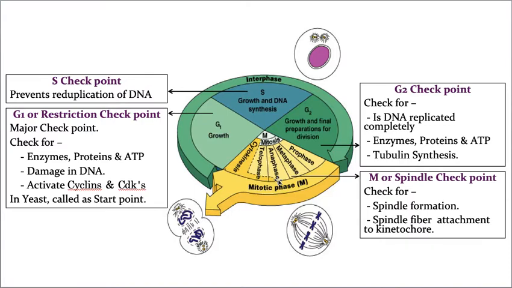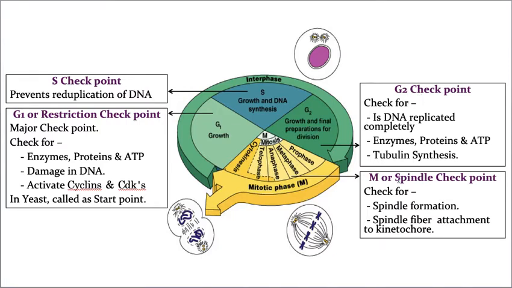When actual division is taking place, a spindle fiber is needed, and the spindle fiber is made up of 97% tubulin protein and 3% RNA. Hope you remember, it was just explained in the last class. So for spindle fiber formation, tubulin protein is needed. Whether the tubulin is properly synthesized or not, all these points will be checked by the G2 checkpoint.